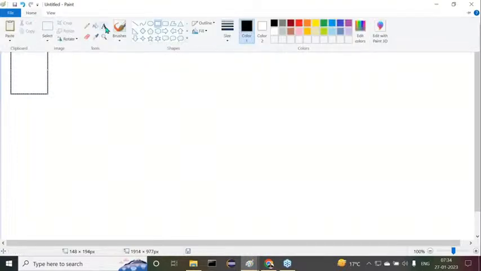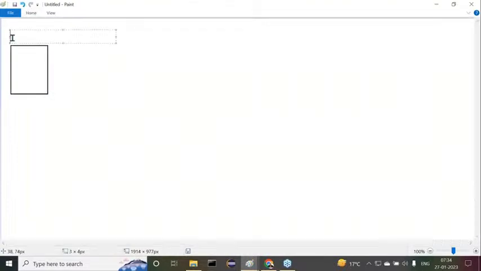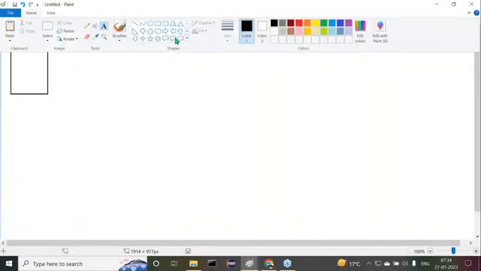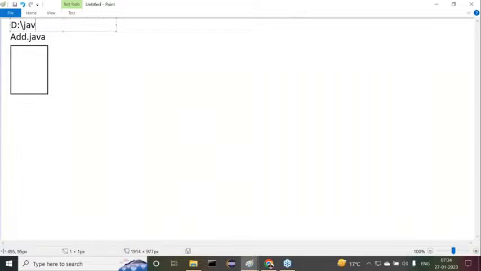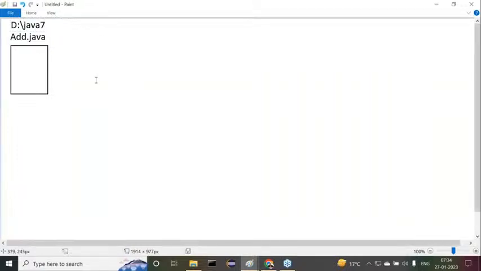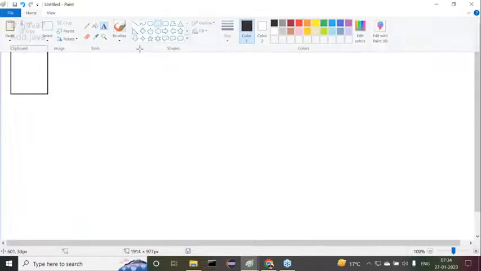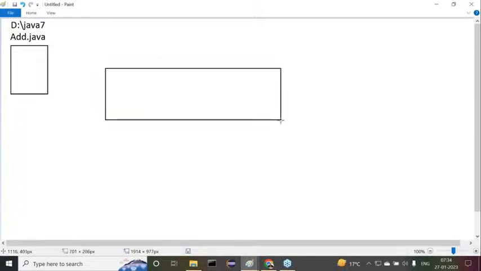Now, try to understand it. I prepared a Java file. My Java file name is Add.java. Next, I need to compile and execute my program. Say for example, I prepared this .java file in d:/java7. There I prepared Add.java. I want to compile and execute my program. So here I need to take the command prompt. So this is the command prompt.